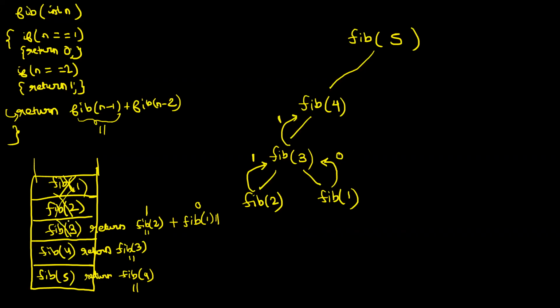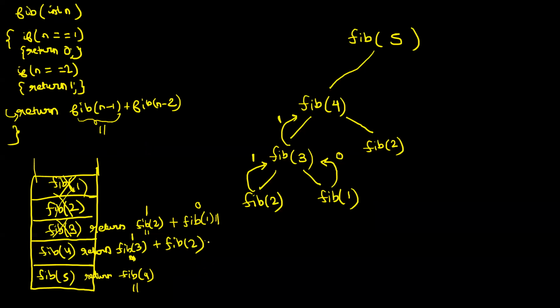So fib of 3 also terminates, right? Now, what will happen? Where had I paused? I had paused here, right? So fib of 3 has returned a value of 1. Now you will execute the remaining part of the statement, plus you will make a call to fib of n minus 2. So now you will make a call to fib of 2.